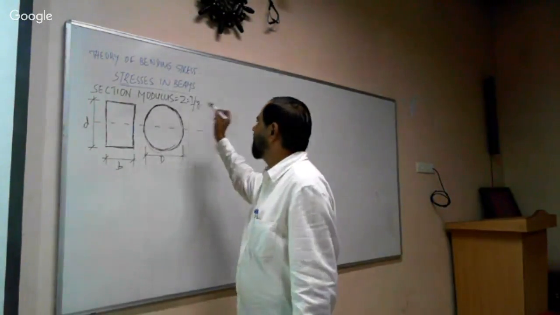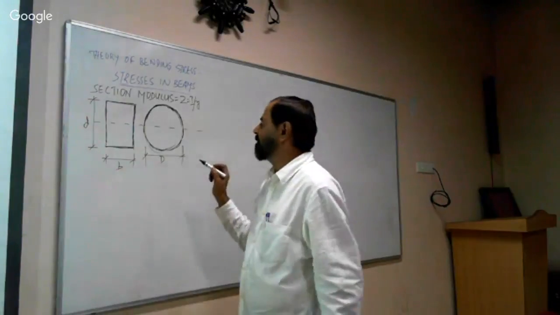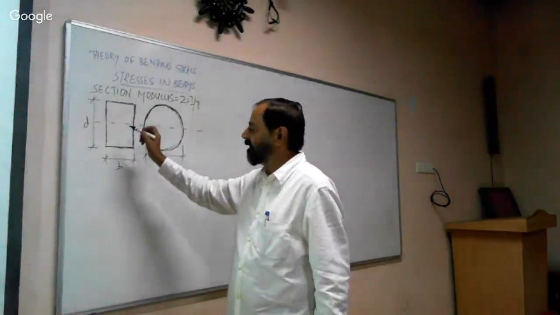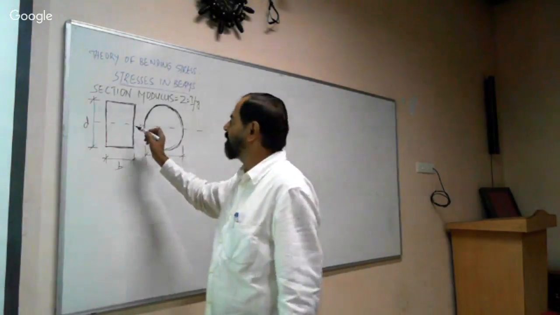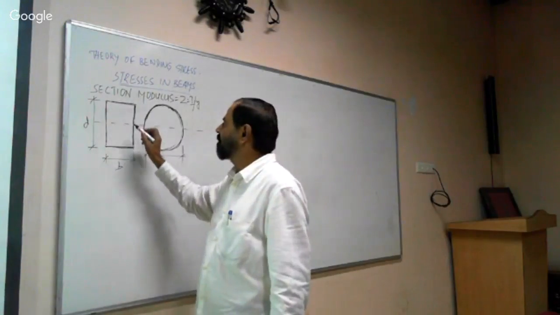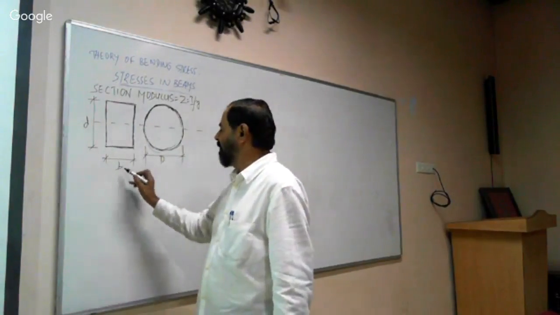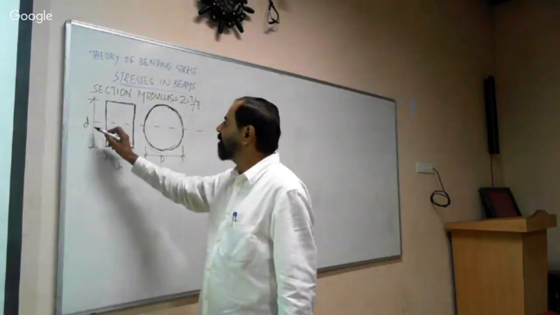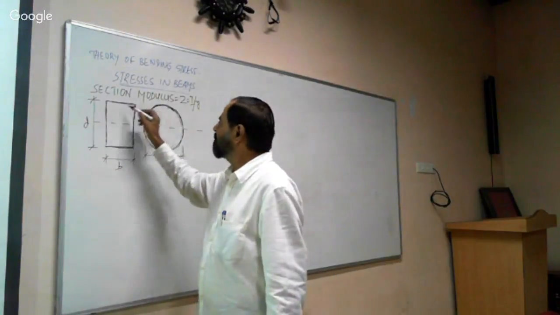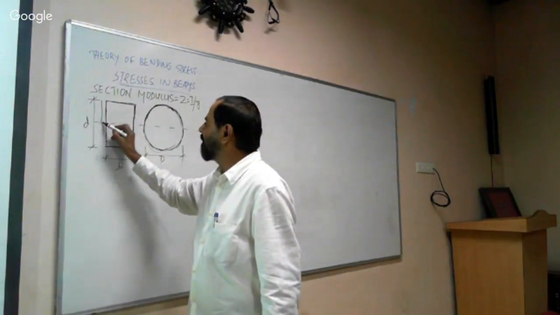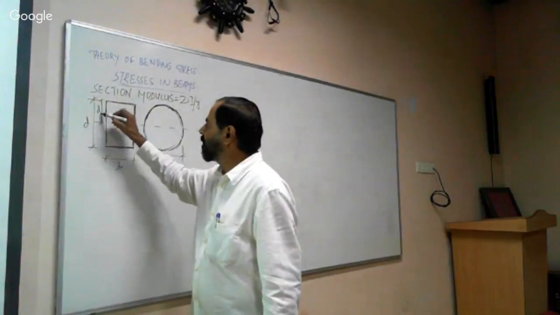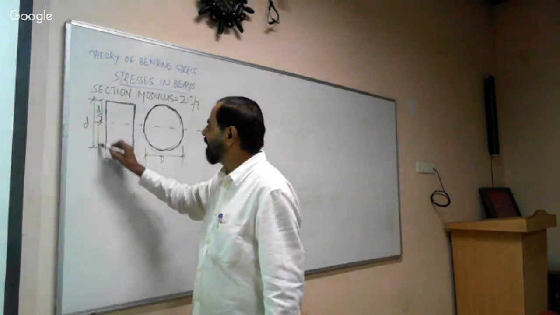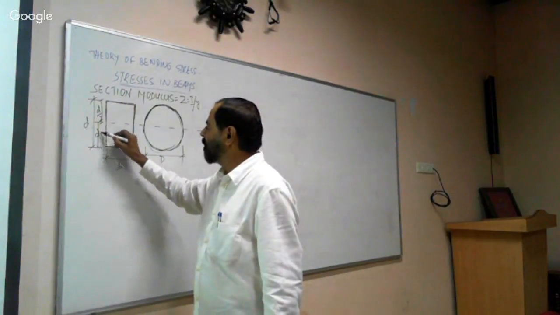From this, the section modulus Z is equal to I by y. We can see that. Now let us consider the rectangular section, with breadth B and depth D. This is half of the depth, D by 2, and this is another half, D by 2.